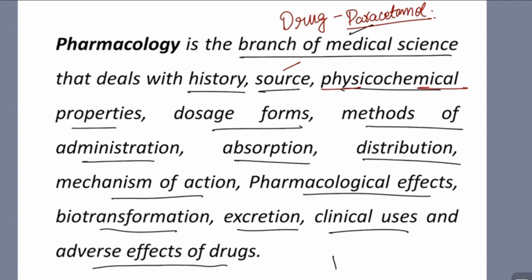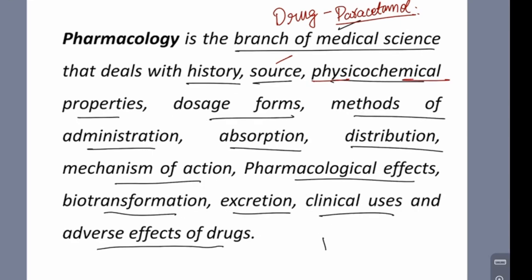Then absorption, like how it absorbs. Then distribution, it is distributed in the body. And mechanism of action, pharmacological effects, biotransformation, excretion, and clinical uses of the drug and the adverse effects. Clinical uses na அதோட use, like suppose antiemetic drugs. So vomiting time use பண்றோம். And then adverse effects. Adverse effects na என்ன? Adverse effects ன்றது அதோட opposite effect. Like இப்ப நான் அந்த டேப்லெட் எடுத்தேன்னா ஓகே எனக்கு தலை வலிக்குது ஆர் தலையை சுத்துது. So அது மாதிரி அட்வர்ஸ் எஃபெக்ட்ஸ் தான் வந்து என்னன்னா அந்த ட்ரக்கோட படிப்போம்.